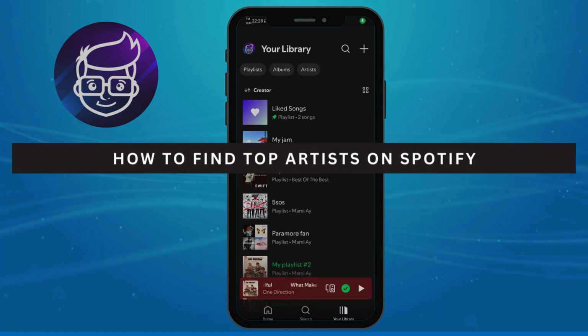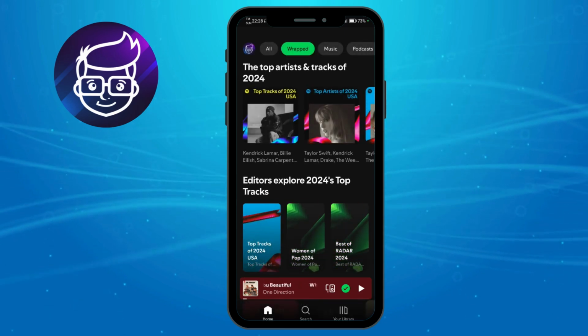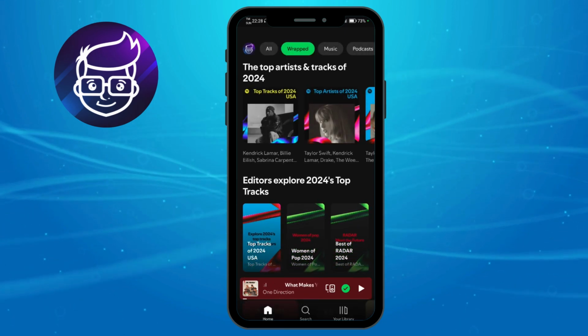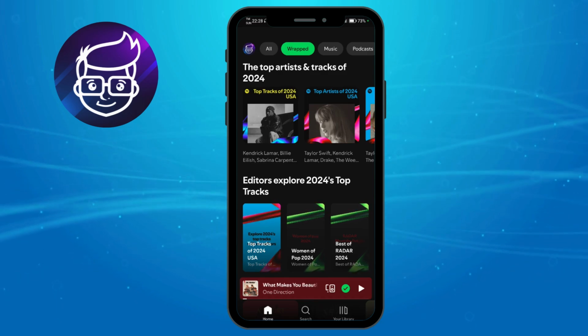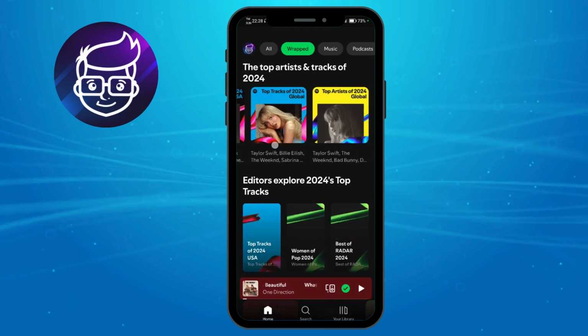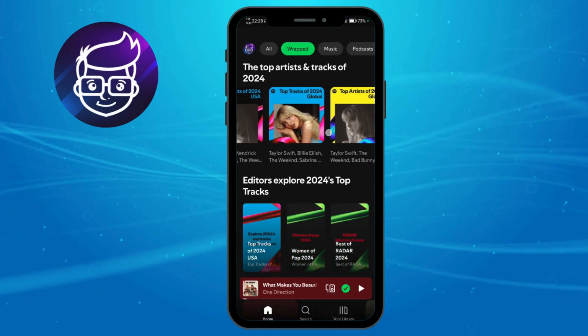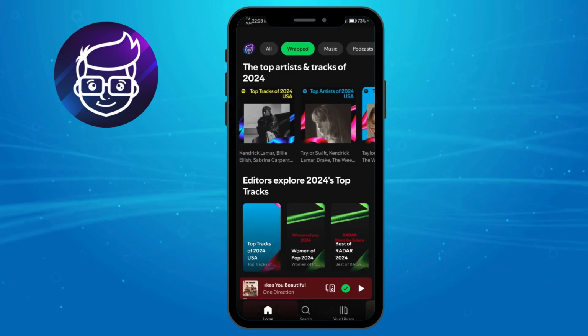How to find top artists on Spotify. So you can head over here to your homepage, and then from there onto your Wrapped. You should be able to see in here the top artists of 2024 USA, as well as top tracks for the global, as well as top artists for the global as well.